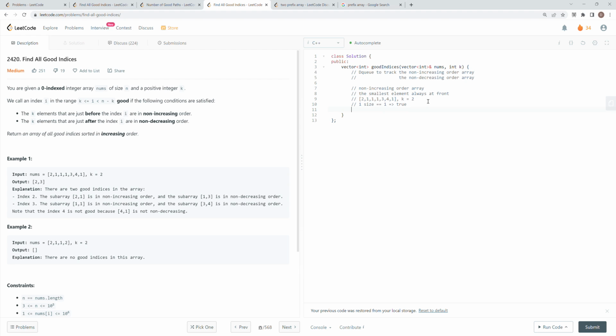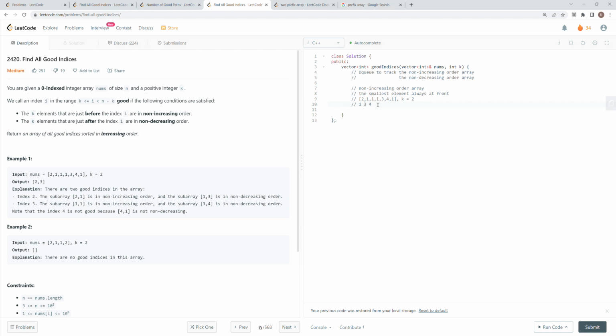Then another 1 is inserted, and it's greater than or equal to the last element, so I pop out the previous one, still true, and then another one, still true. Then 3: in the 3 case I couldn't pop anything, so I just keep it, and then it's no longer true. Then I will do 4, so it should be 1 3 4, and at this case 4 cannot pop out 3.